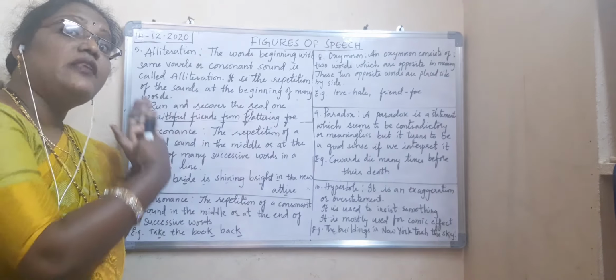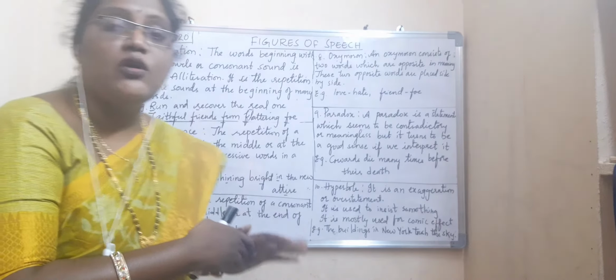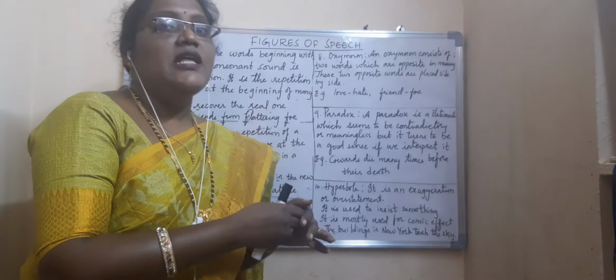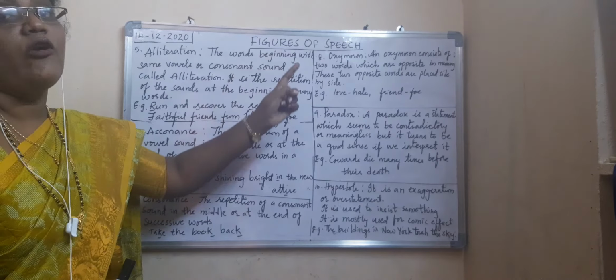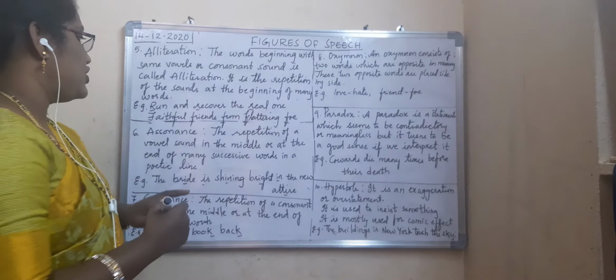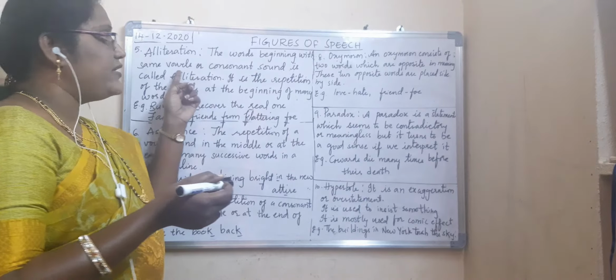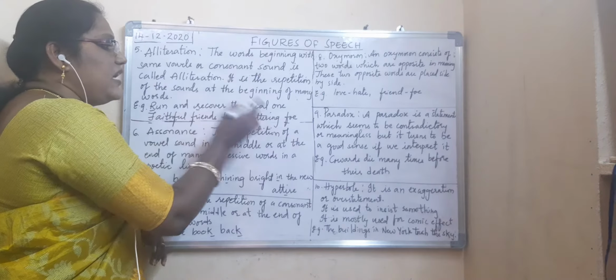Where will it be? At the beginning. Either vowel or consonant sound, it will be at the beginning. That is called alliteration. The beginning of the words with the same vowel sound or consonant sound is called alliteration. Now for example, you see, run and recover the real one. What I told you, either vowel sound or consonant sound.